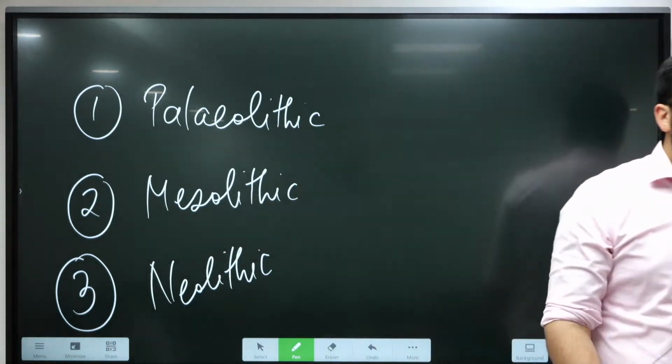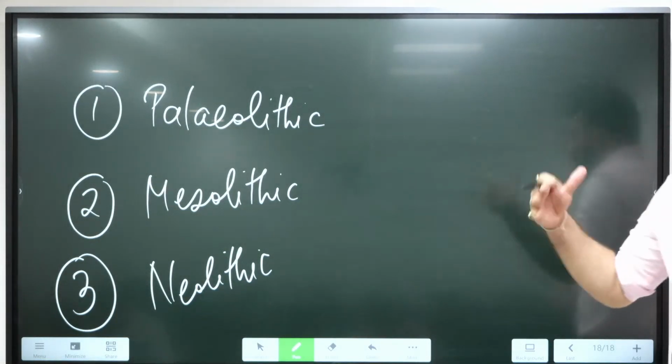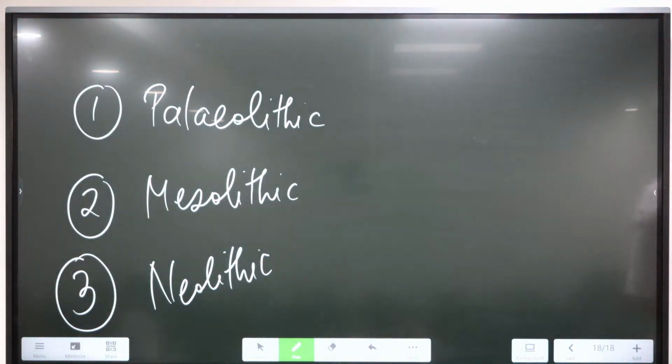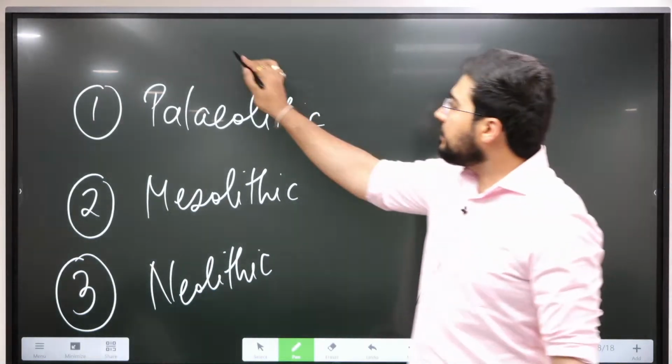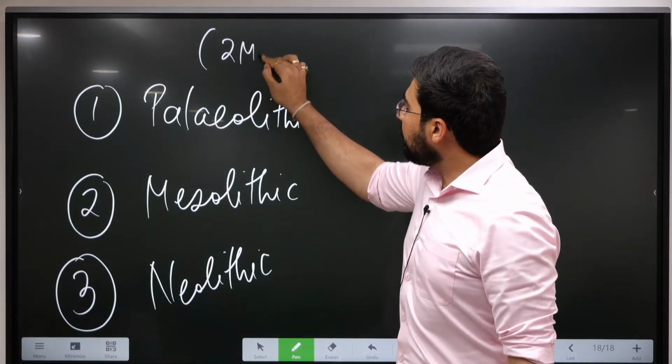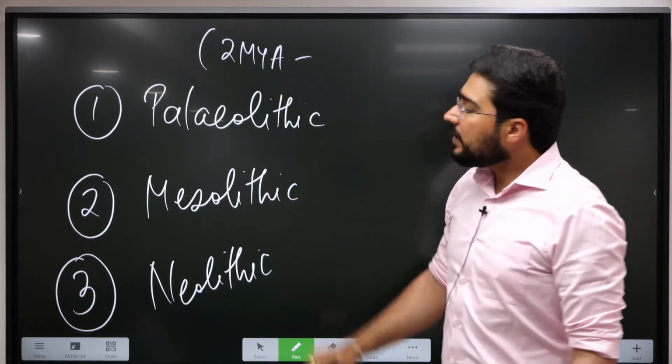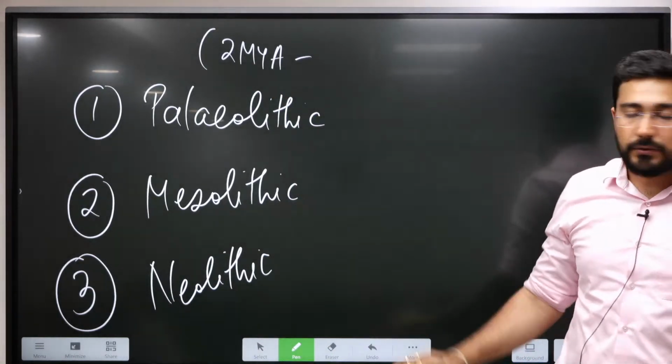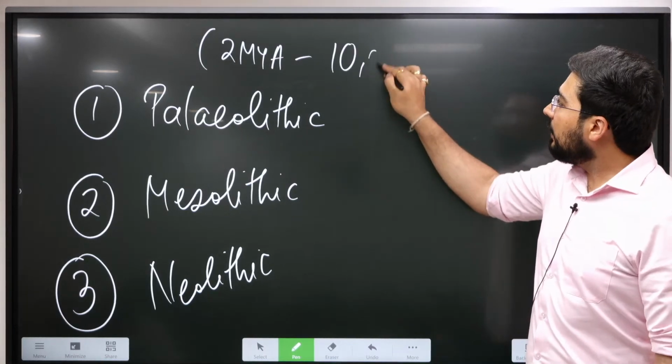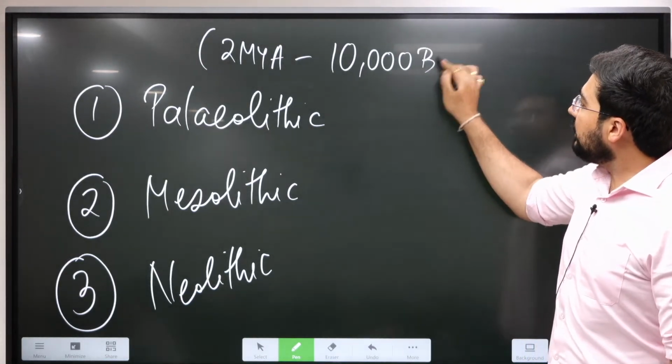But there was one more problem. The age of Paleolithic was very large. Its time period was 2 million years ago, starting from 2 million years ago till 10,000 BC.